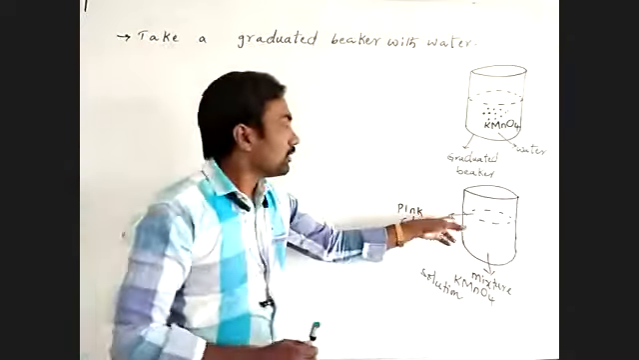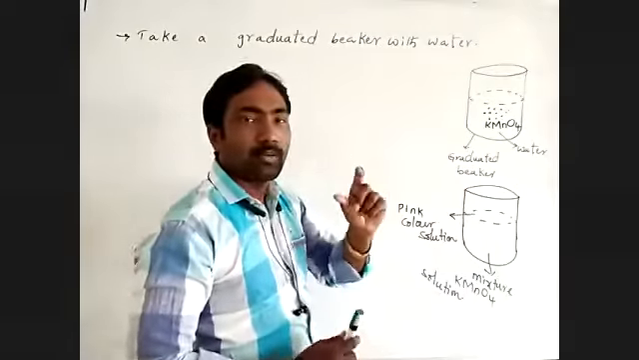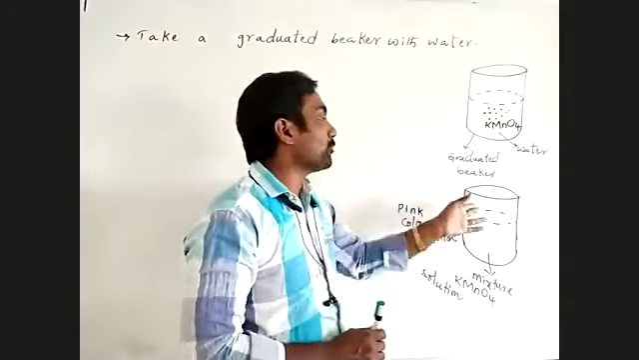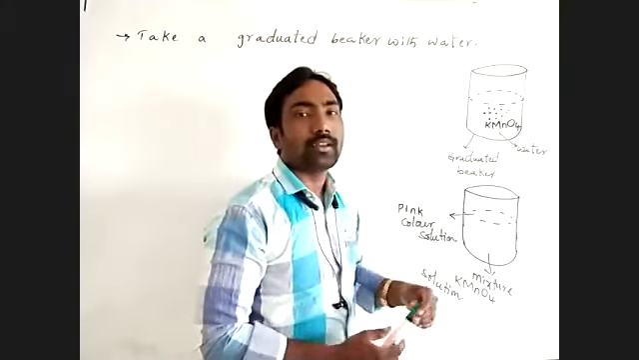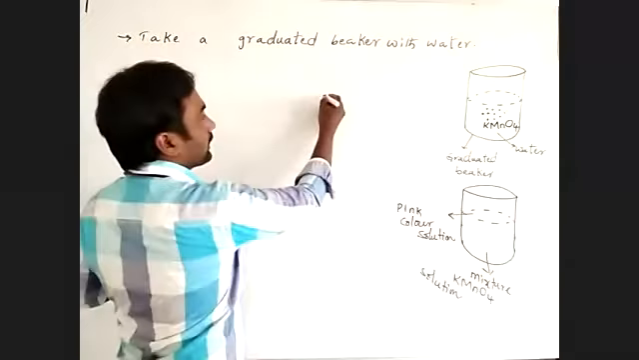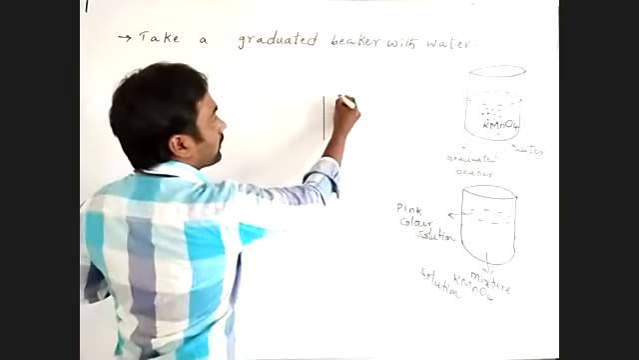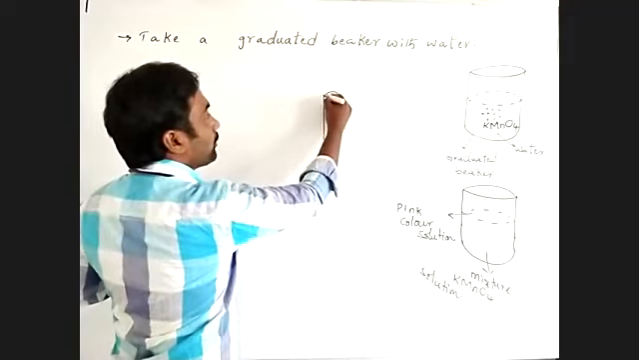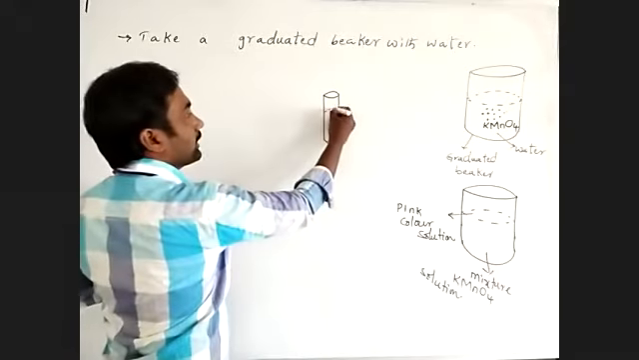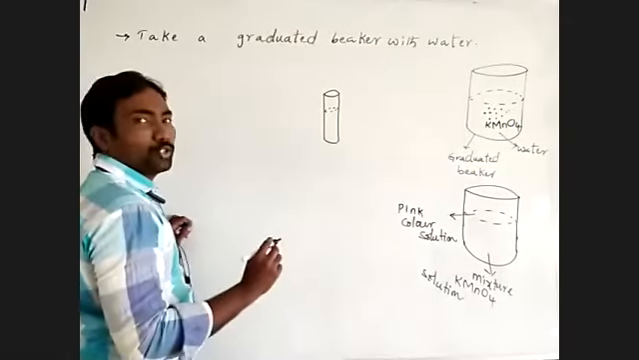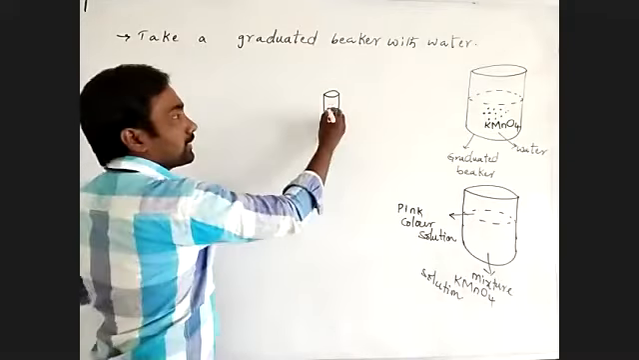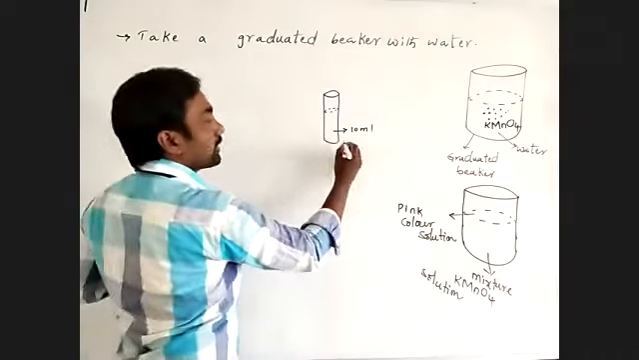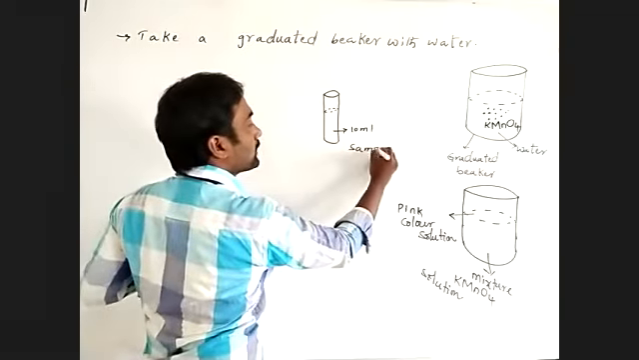We are taking 10 ml with the help of a test tube. What are we taking? 10 ml of potassium permanganate solution from the graduated beaker, in a test tube. This 10 ml potassium permanganate solution we are considering the sample solution. What is that? Sample solution.